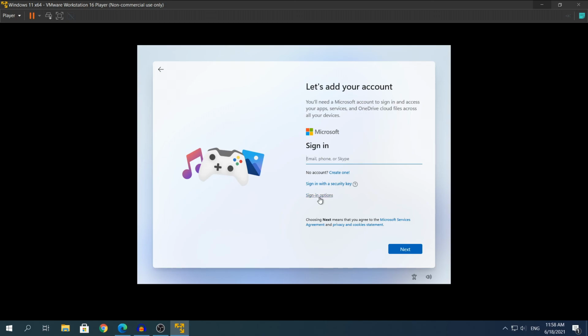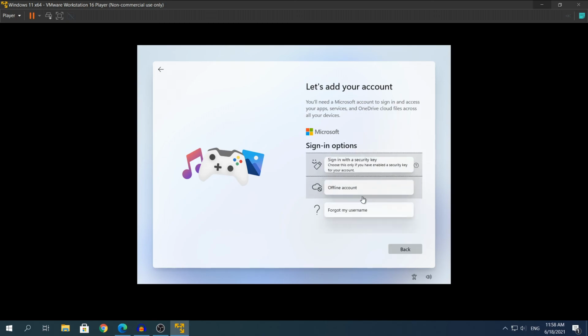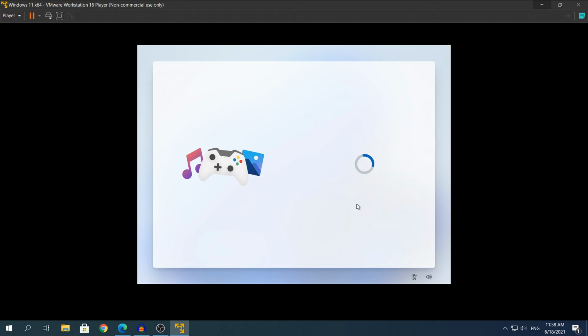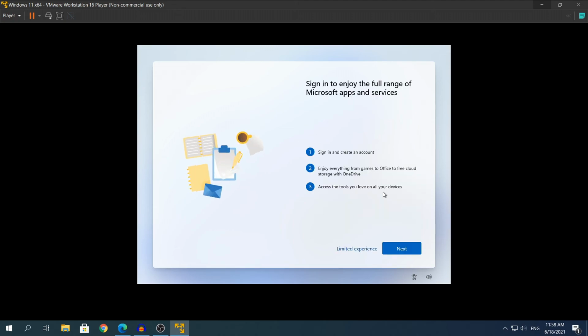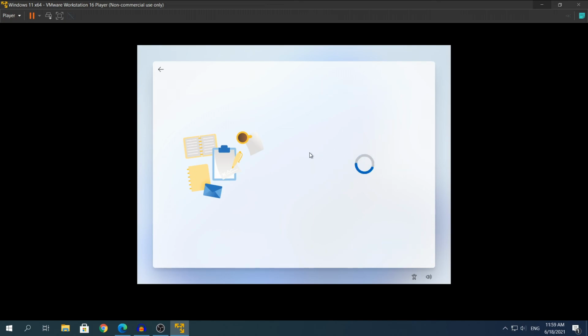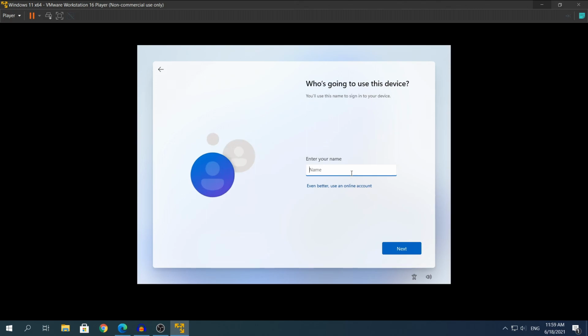And the good thing about this is that you can sign in as an offline account. If you do not want to use your Hotmail account or your Microsoft account, then you can use an offline account. But as it says here, you will have a limited experience, but I'm pretty sure no one would really care about that. Because of course some settings will be disabled in the Windows 11 settings.